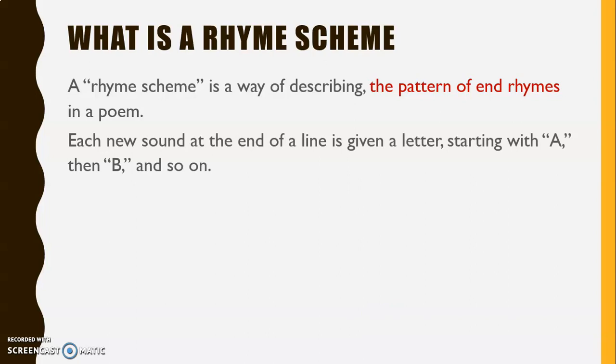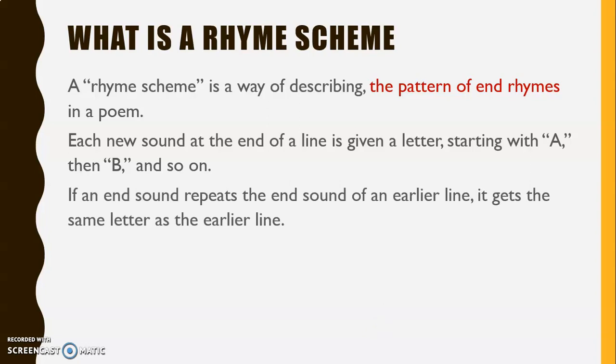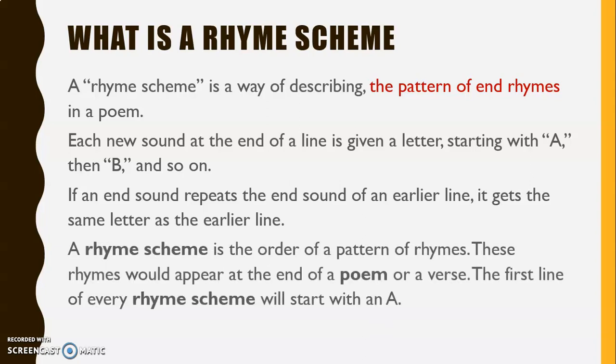Each new sound at the end of a line is given a letter, starting with A, then B, and so on. If an end sound repeats the end sound of an earlier line, it gets the same letter as the earlier line. A rhyme scheme is the order of a pattern of rhymes. These rhymes would appear at the end of a poem or a verse. The first line of every rhyme scheme will start with an A.